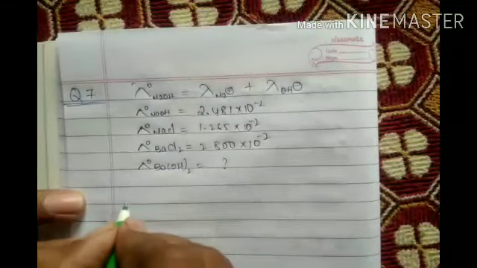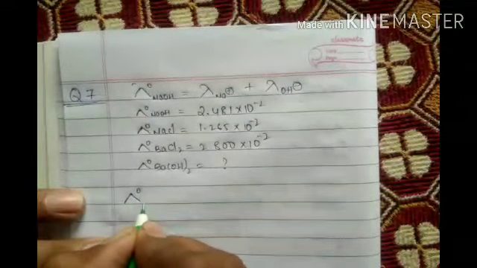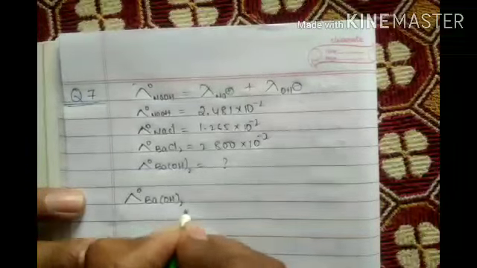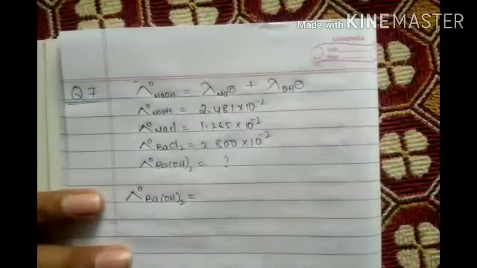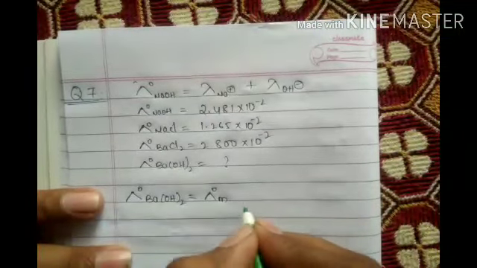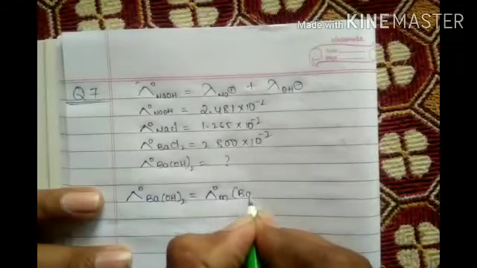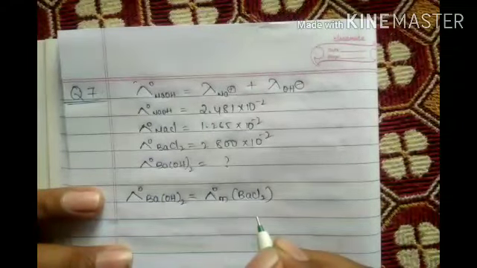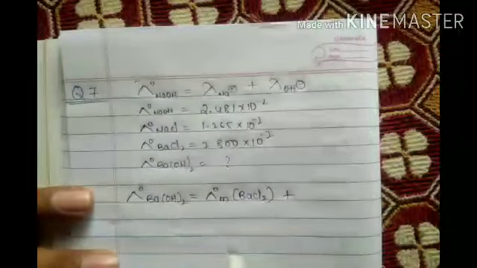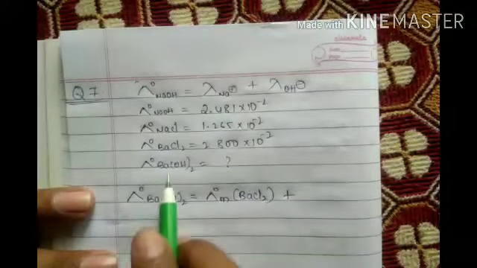Now let's take lambda naught Ba(OH)2 equals to lambda naught m BaCl2, plus BaCl2 once we have to take.